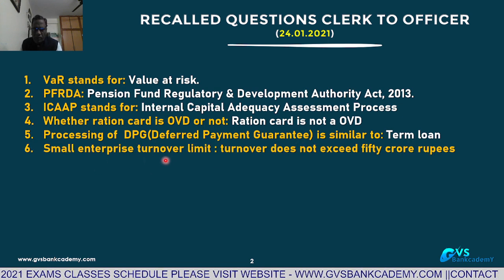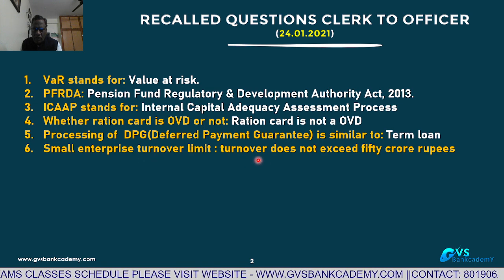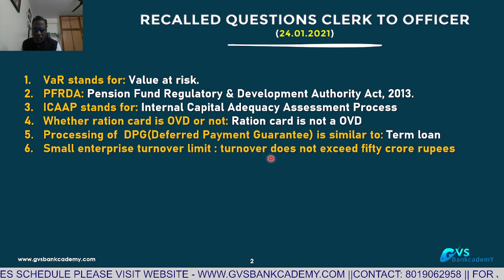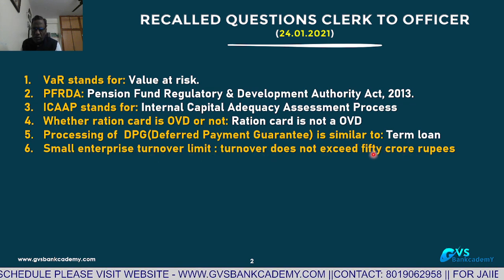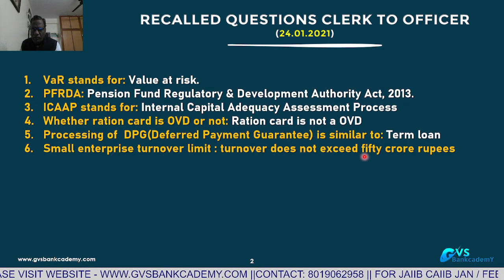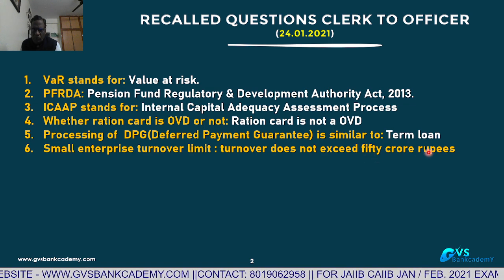Small enterprise turnover limit as per revised MSME guidelines. Small enterprise means turnover not exceeding 50 crores and investment not exceeding 10 crores. They asked the question, turnover not exceeding 50 crores. The turnover or investment you have to see as on 31st March of the previous year.